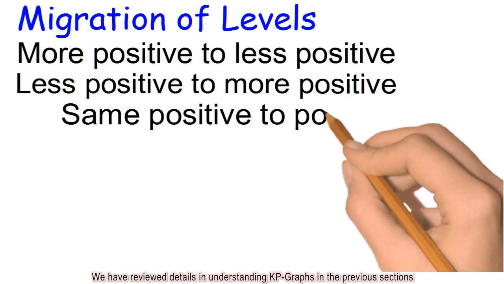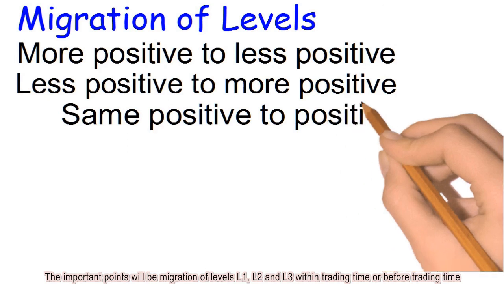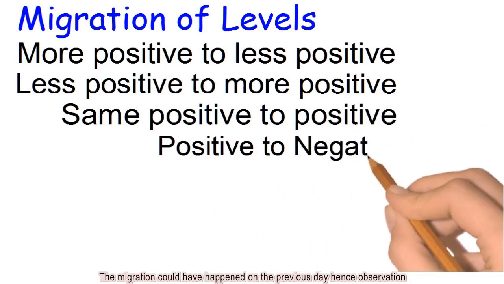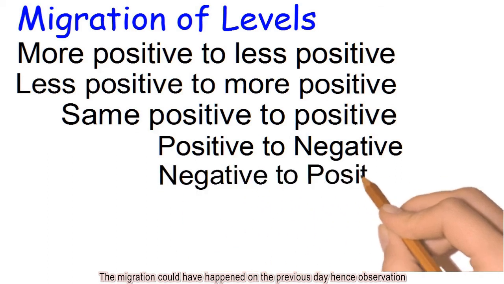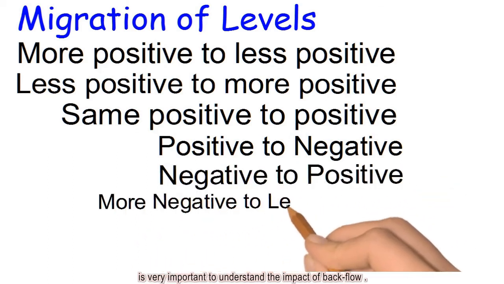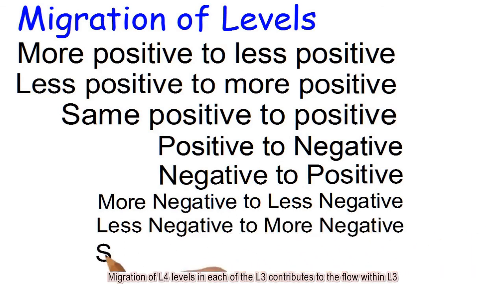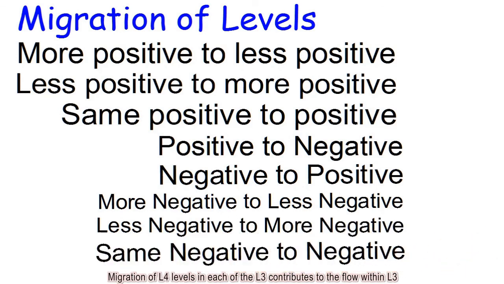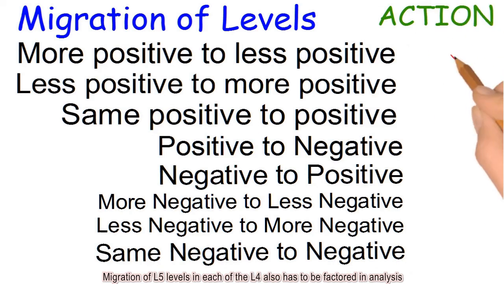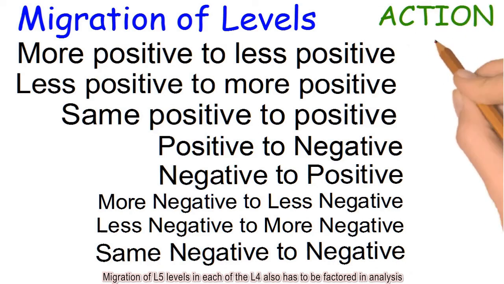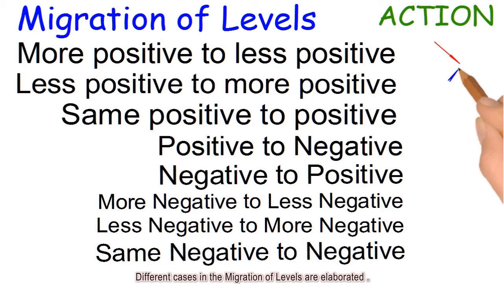We have reviewed details in understanding KP graphs in the previous sections. The important points will be migration of levels L1, L2 and L3 within trading time or before trading time. The migration could have happened on the previous day, hence observation is very important to understand the impact of backflow. Migration of L4 levels in each of the L3 contributes to the flow within L3. Migration of L5 levels in each of the L4 also has to be factored in analysis. Different cases in the migration of levels are elaborated.